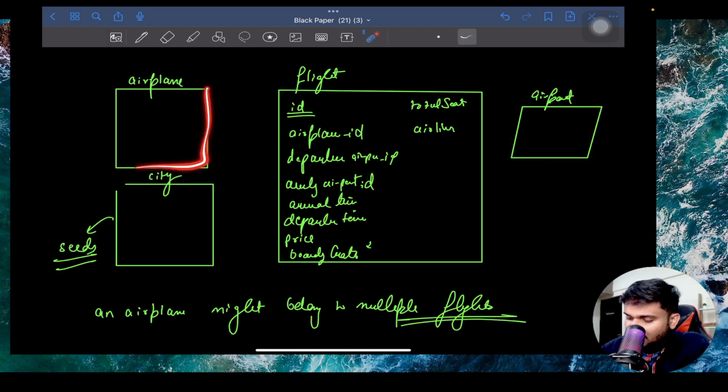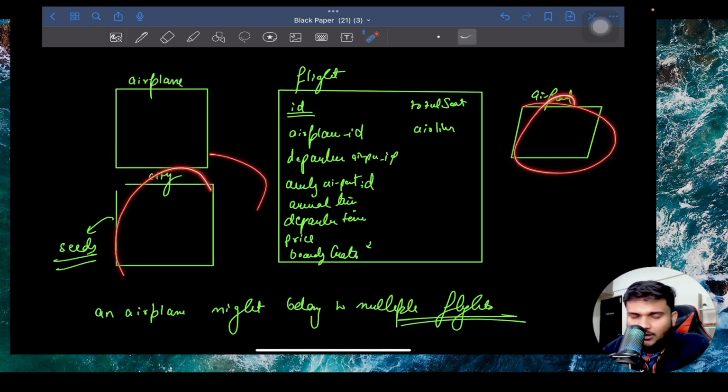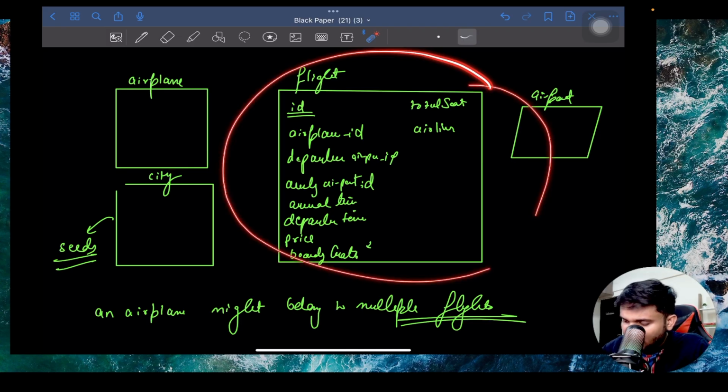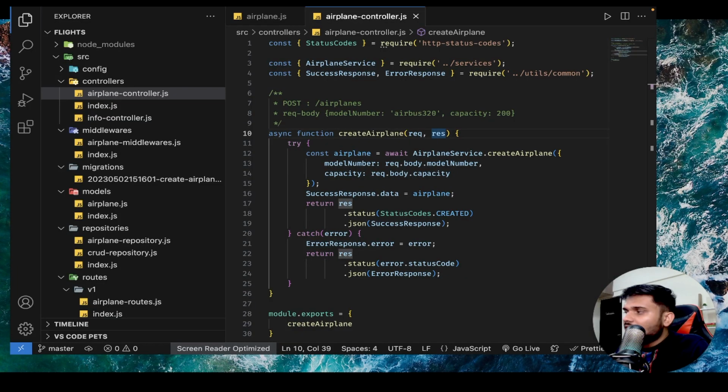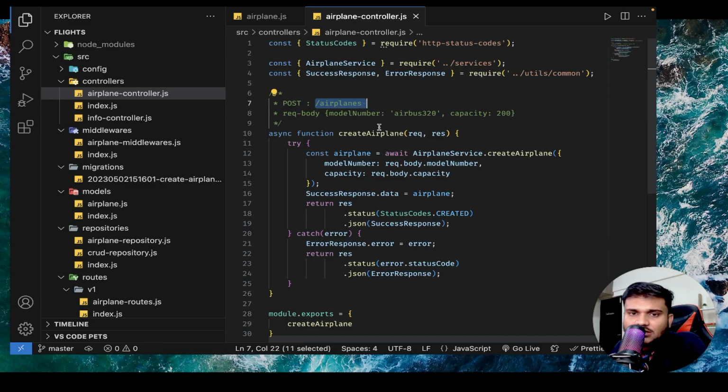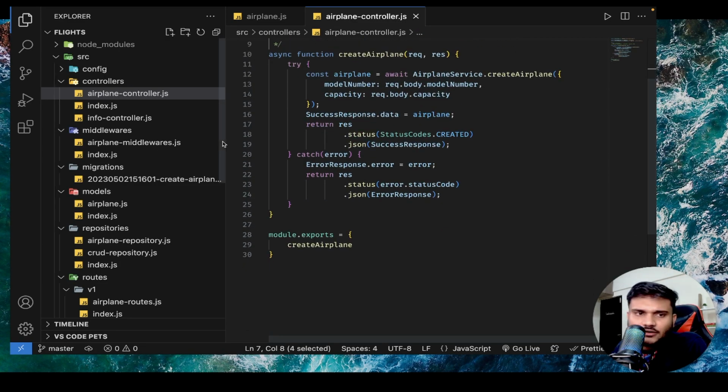If you are able to understand everything around the airplanes create API, everything else is going to be a bit redundant until we reach the flights table, where we will talk about more things about the Sequelize capabilities. Now, till now, we just have one API, that is /airplanes, which is going to create an airplane, which is a POST request. Now let's write a few more.